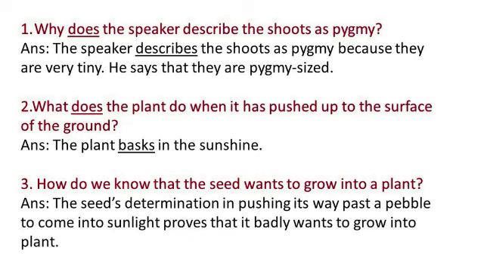See to it. Second one, what does the plant do when it has pushed up to the surface of the ground? Here also you have the word does. So the answer must be the plant basks in the sunshine. Third one, how do we know that the seed wants to grow into a plant? The seed's determination in pushing its way past a pebble to come into sunlight proves that it badly wants to grow into a plant. Determination, please see to the spelling, okay?